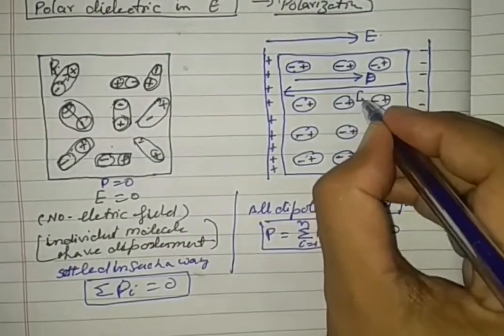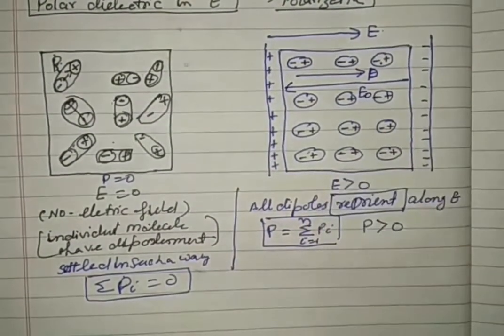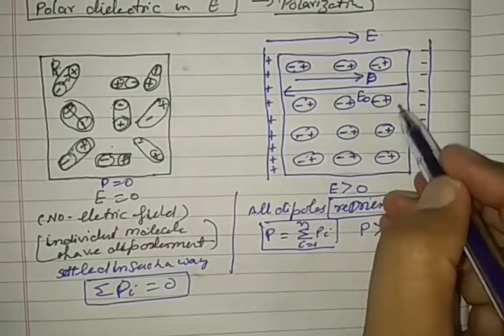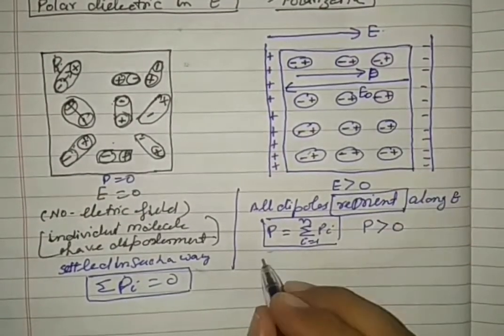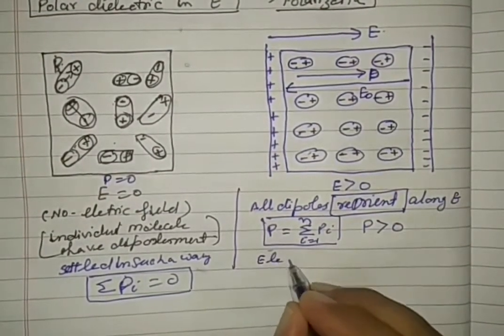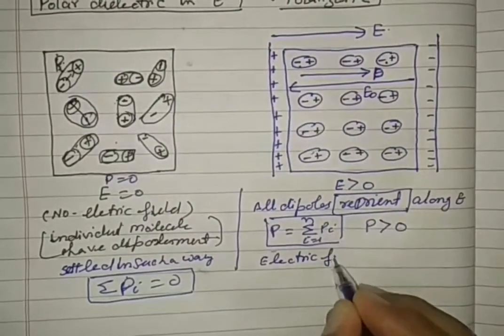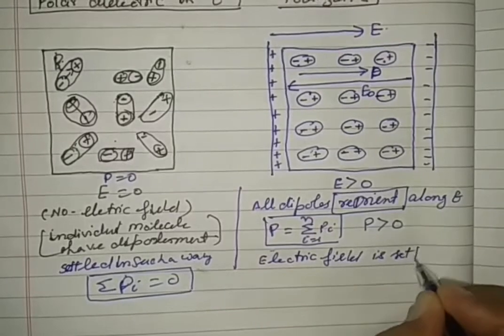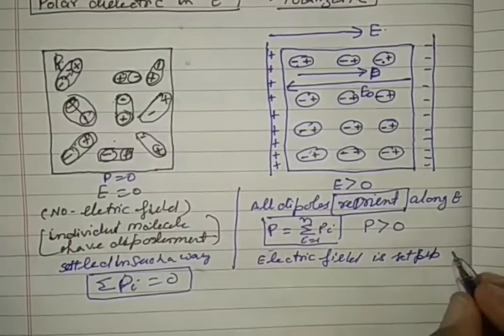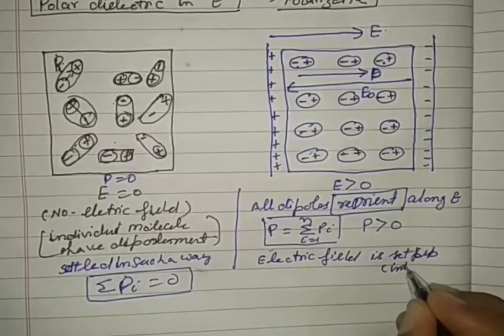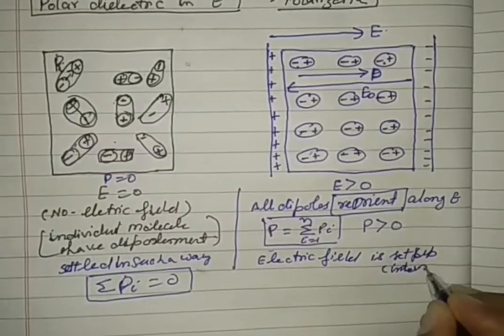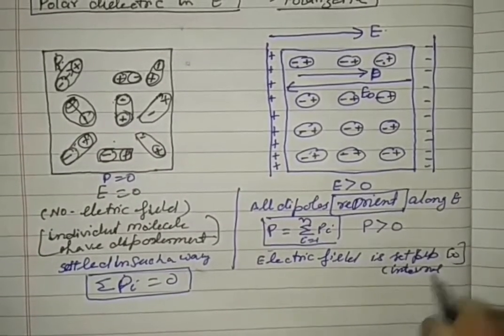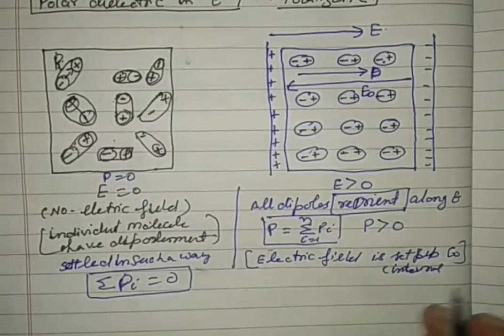This internal electric field is E0. So an internal electric field is set up. See the word very carefully. Electric field is set up. This electric field is called internal E0. E0 is set up.